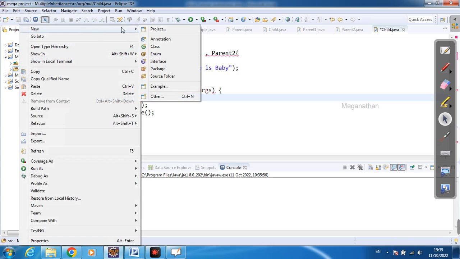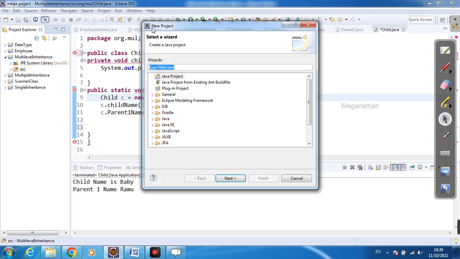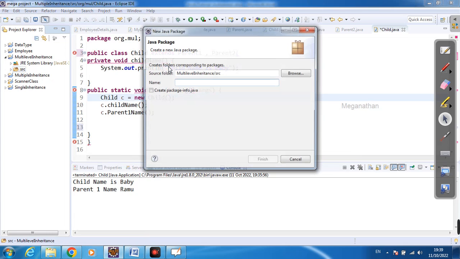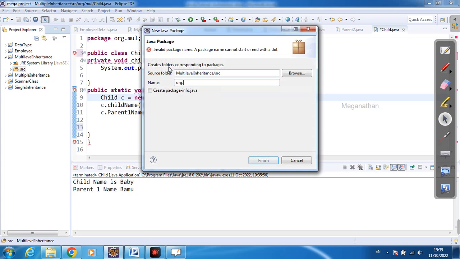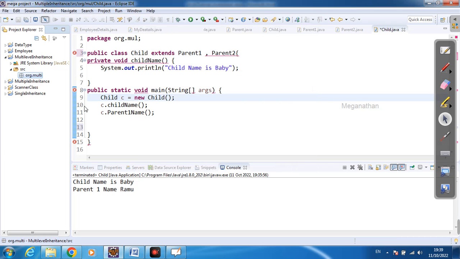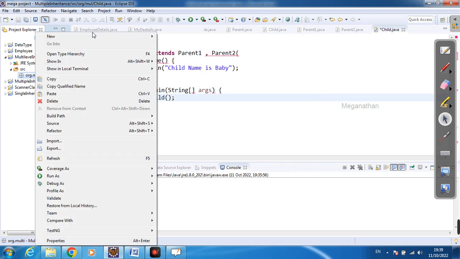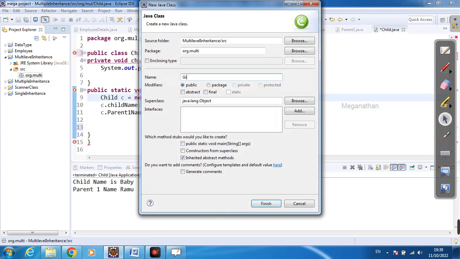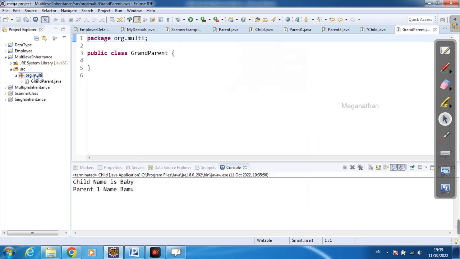In SRC, I'm going to create one package. New package, org dot multi. I'll create it like that, finish it, and now I'm going to create three classes. One is grandparent, like a chain, right? I'm going to access this one like a chain. Next one, parent.